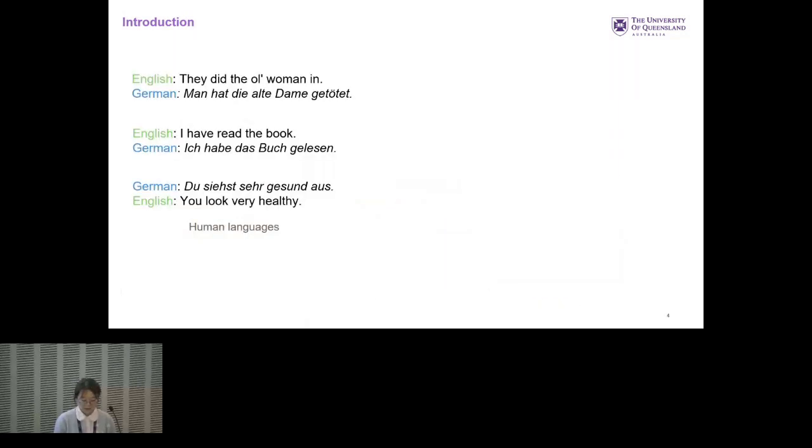So we got some ideas from natural language processing. Just as English and German can convey similar ideas, some of you may understand the differences between English and German, but I can't. I just use it as an example. So there would be some differences between the two languages.